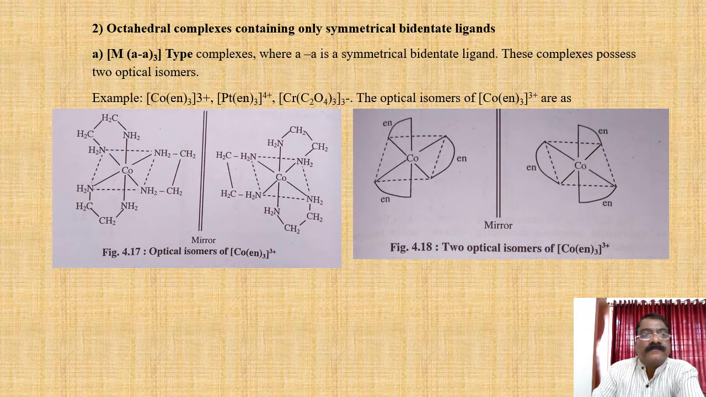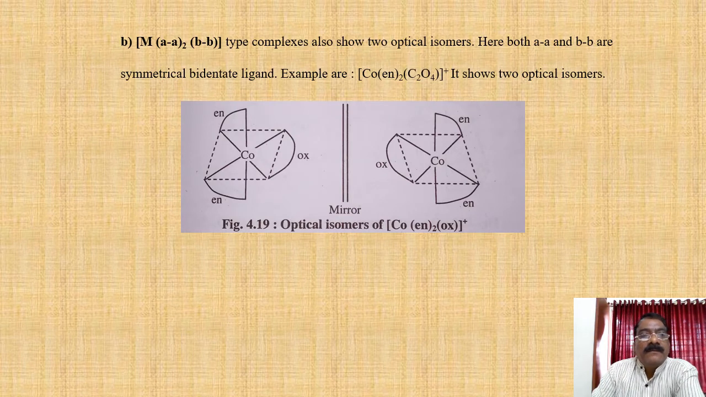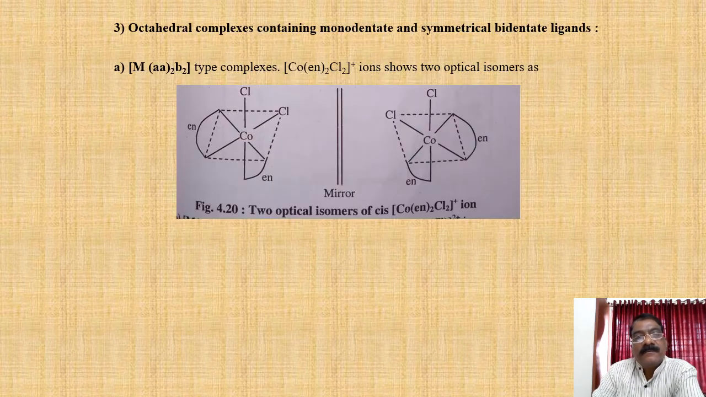Then the MAA2BB type complex also shows 2 optical isomers. Here both AA and BB are symmetrical bidentate ligands. An example is [Co(en)2(C2O4)2]+. It shows 2 optical isomers and they are represented in the figure. They have a mirror image and they are the D and L isomers.